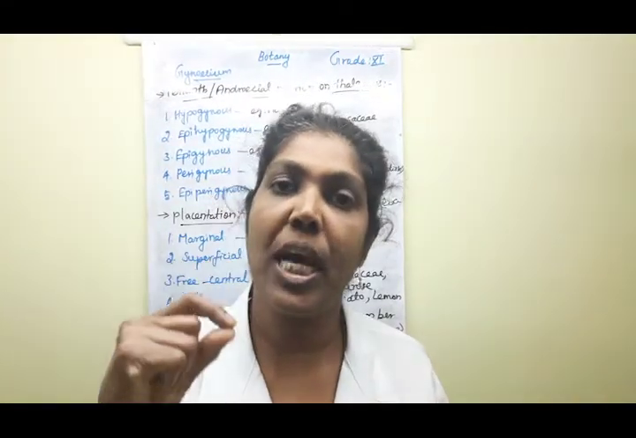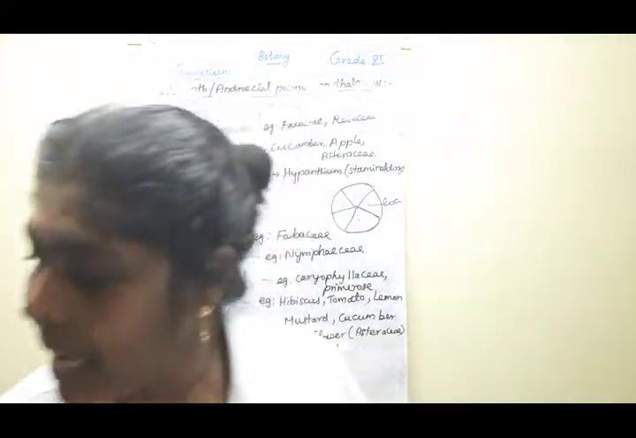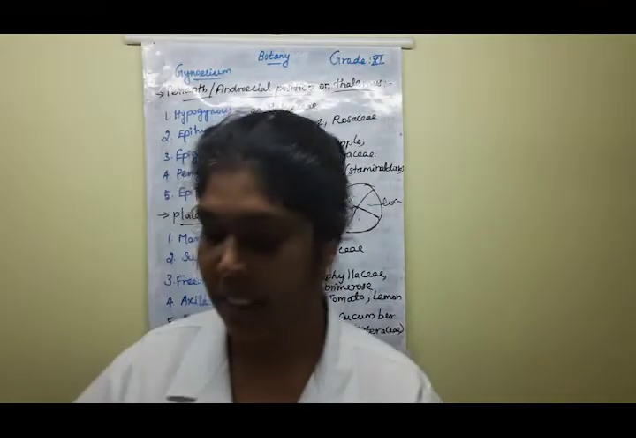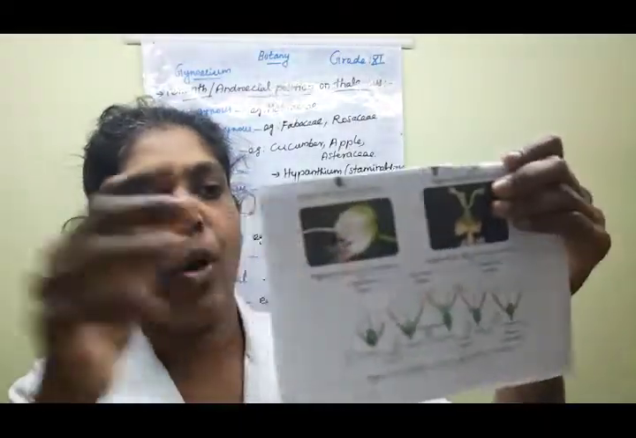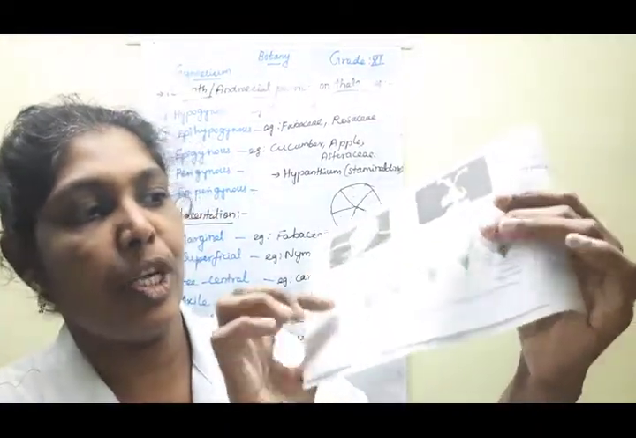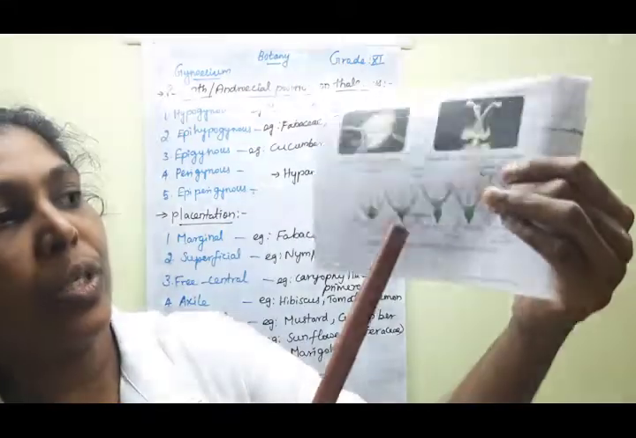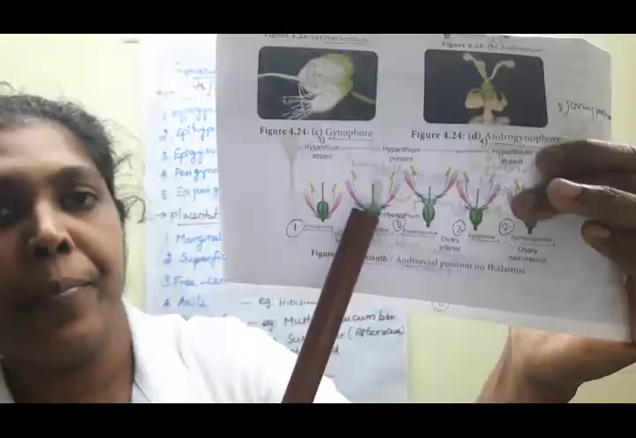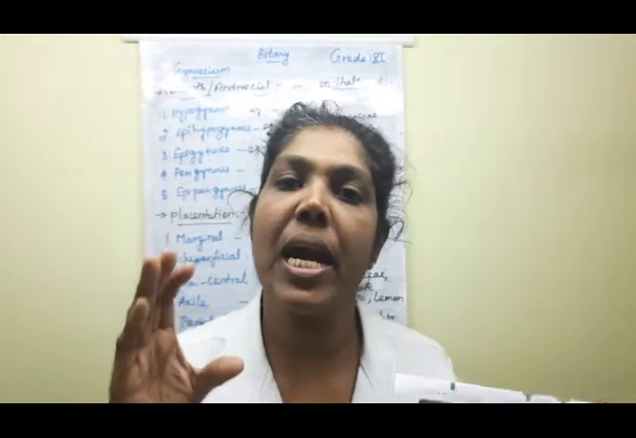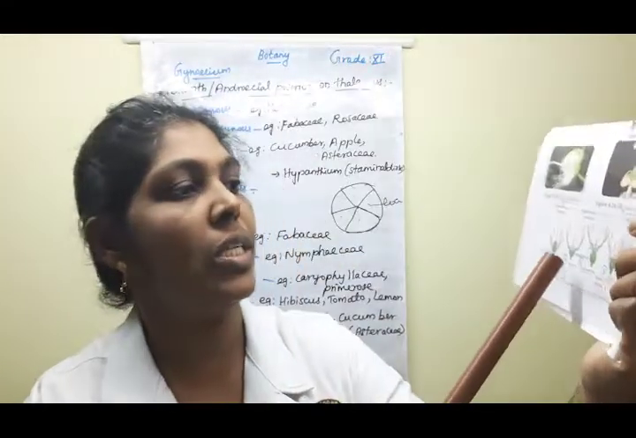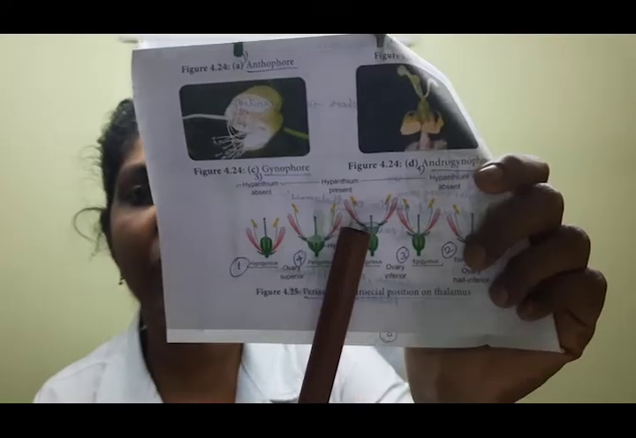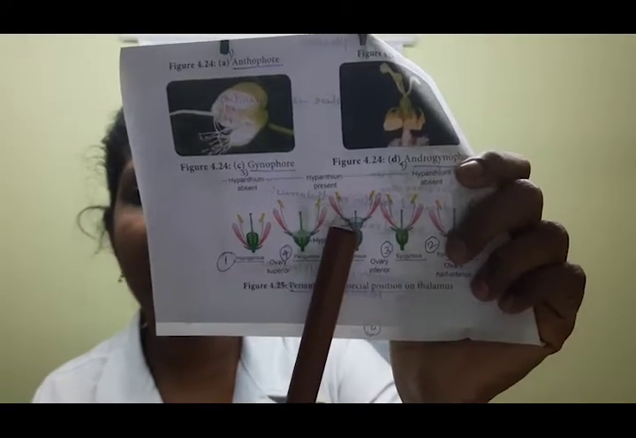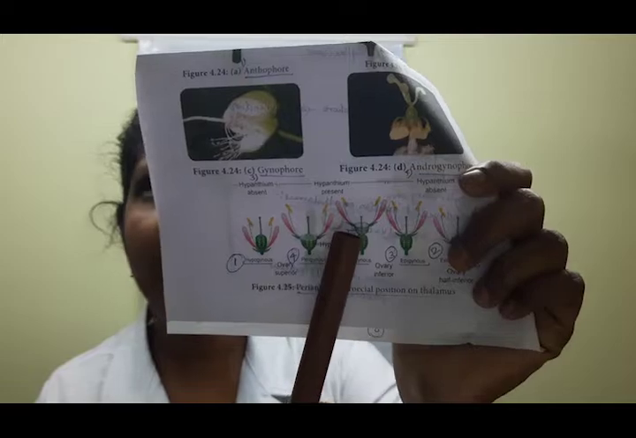That's the hypanthium. All of you listen. This is the floral representation of the hypanthium. What does hypanthium mean? This structure is the representation of the hypanthium. All of you look at this picture, children. This is the hypanthium structure.